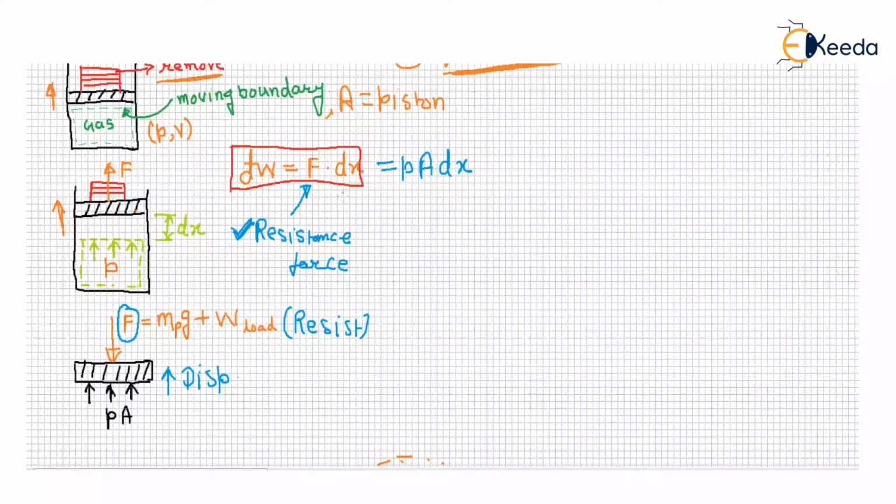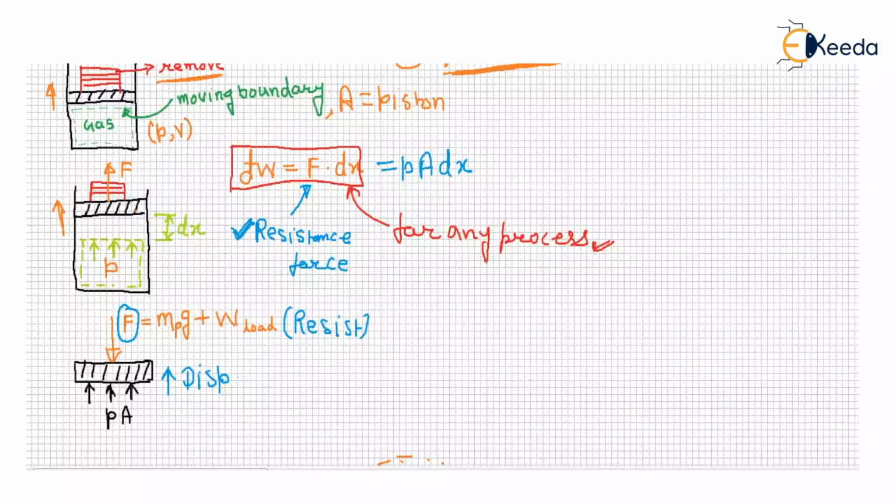F into dx, this is for any process, mind it. Why? Because this is the definition of work. And what is the definition of work? Force into displacement. So this is for any process. You shouldn't confuse this with the quasi-static process. No, this is for any process.